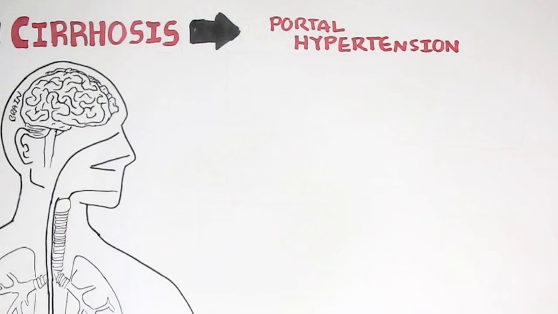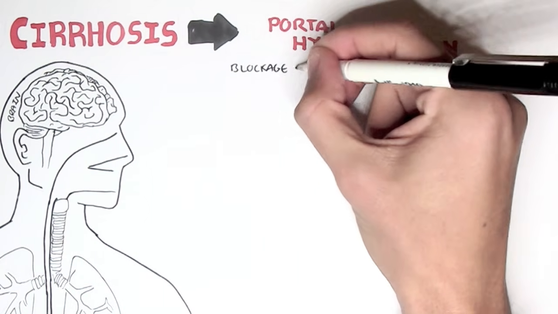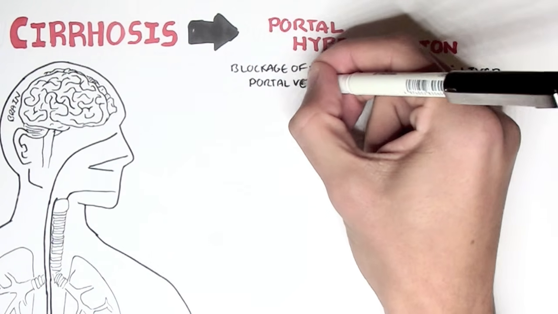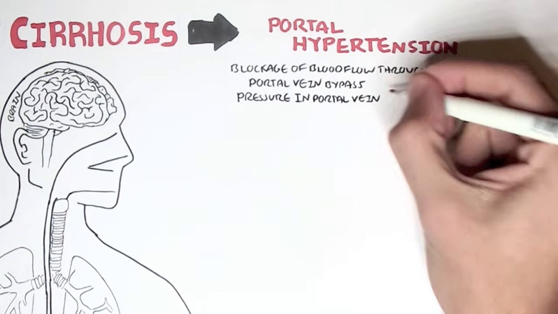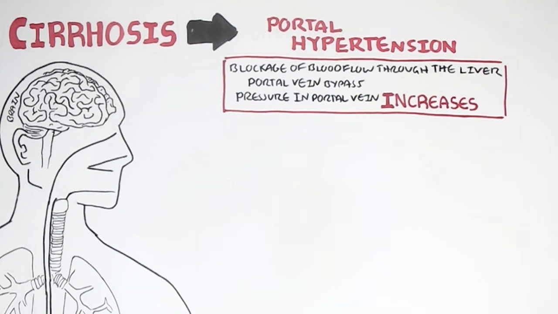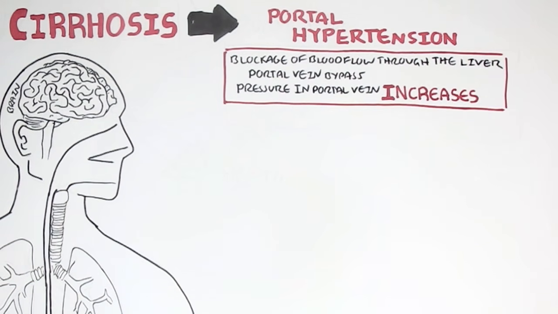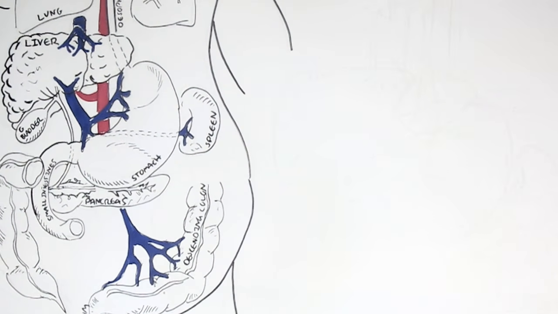Portal hypertension is where the fibrosis and scarring of the liver will lead to the blocking of blood flow through the liver. And so we will have a portal vein bypass. The pressure in the portal vein will increase because blood cannot get through the liver, and will result in blood flow going backwards essentially. I hope that makes sense. Let us zoom into the liver area and portal vein to understand more about the complications associated with portal hypertension due to liver cirrhosis.